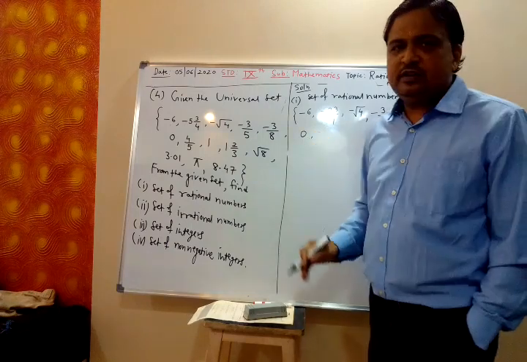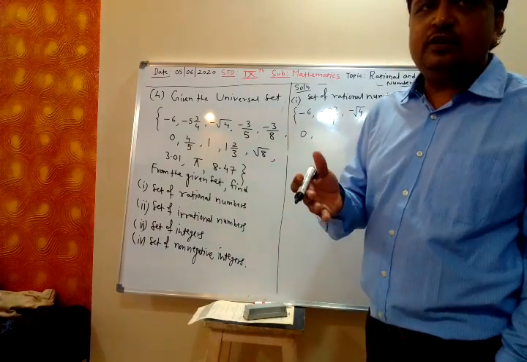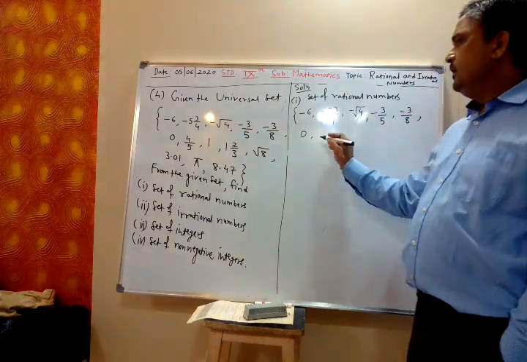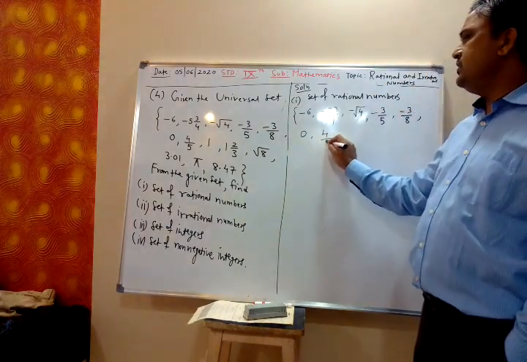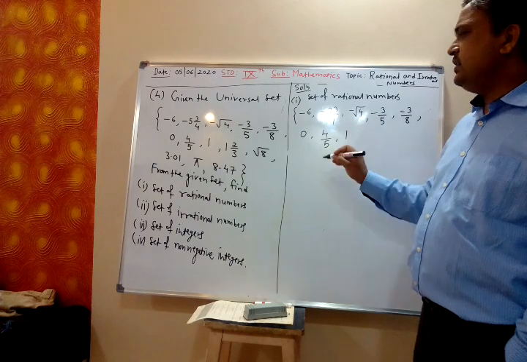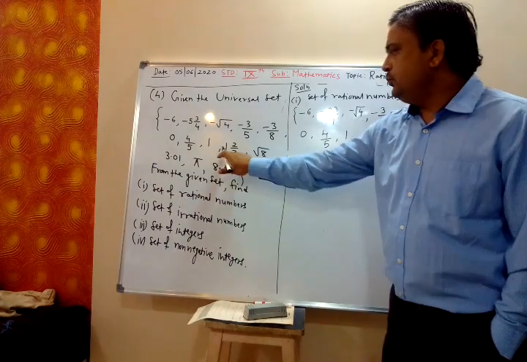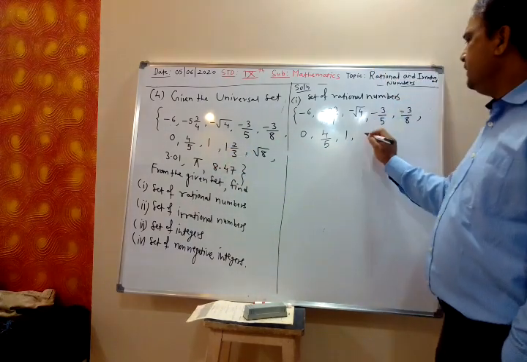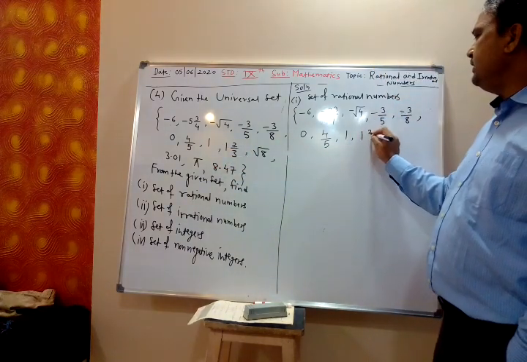0 is a rational number, because 0 I can write as 0 upon 1, 0 upon 2. 4 by 5, rational number. 1 is rational. 1 is to 2 by 3: 3 ones are 3 plus 2, 5 by 3. So we can write 1 is to 2 by 3 only.